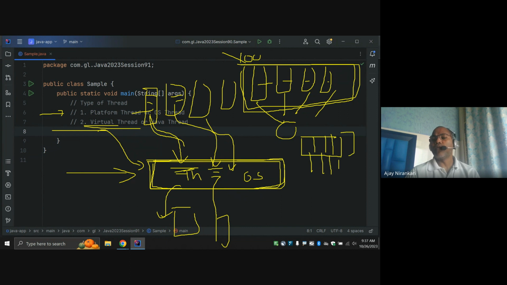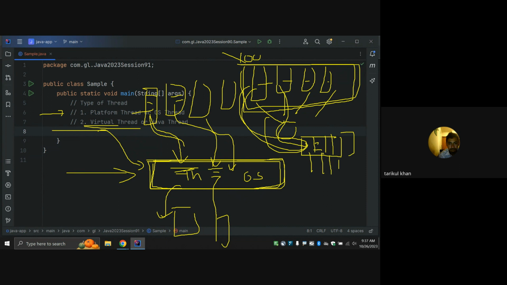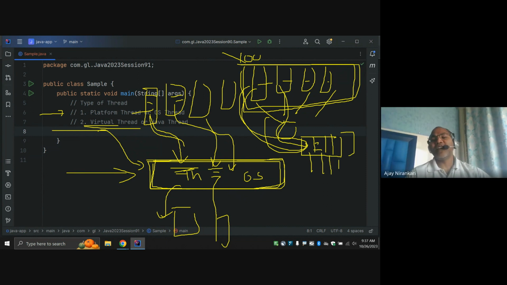And one by one they park here. You do it. If you are waiting, go out. Let's do it. You are waiting, go out. If you are doing, let's continue. So this is how your operating system threads' utilization increases in the form of virtual threads. Virtual threads are not going to create 100 platform threads. They create 100 Java threads. There is no problem, but the JVM is not going to ask the operating system, hey, create 100 platform threads for me.